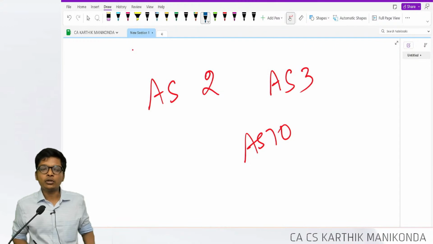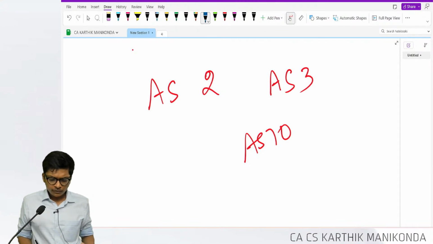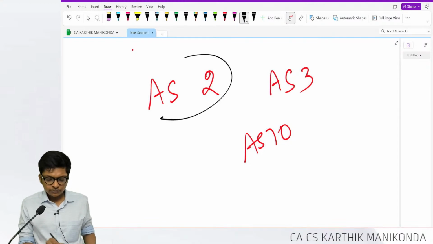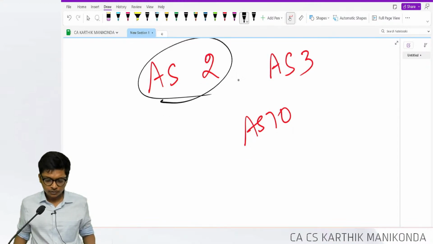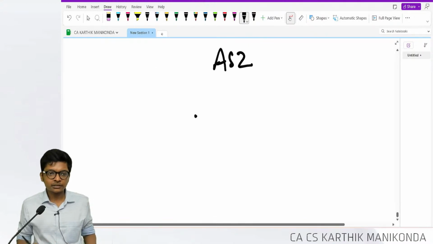Now we will do one more standard, go to RTP, come back. Let's take AS2. AS2 is fairly simple, guys.